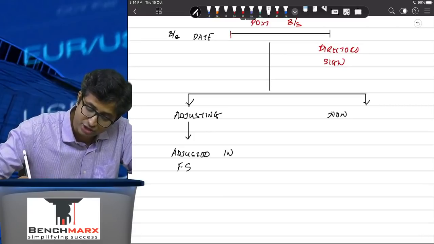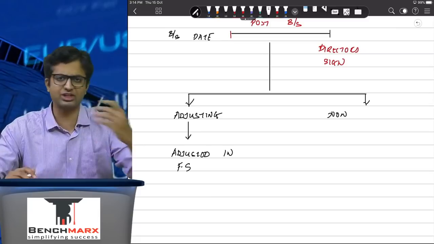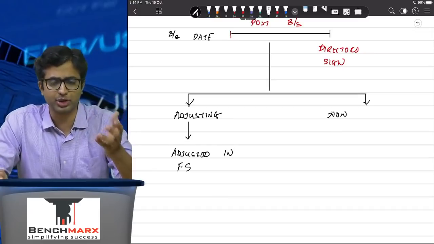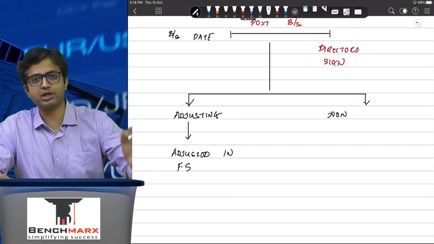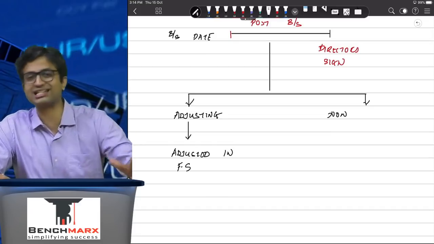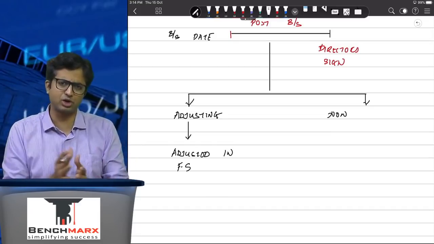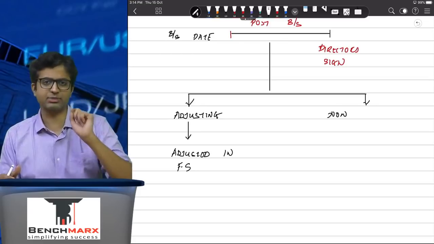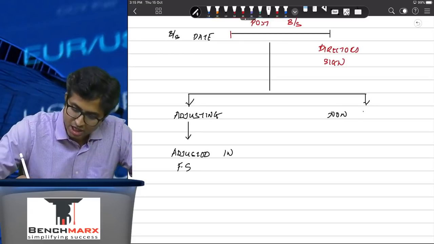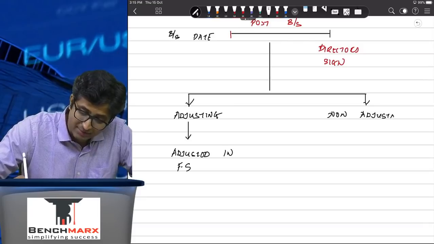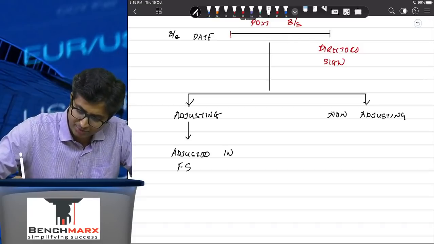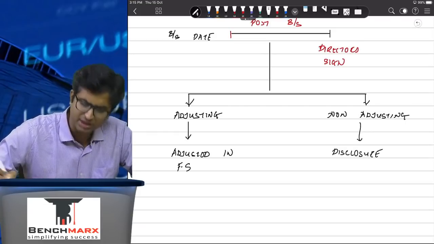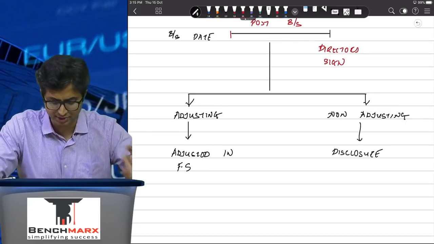What are non-adjusting events? Well, these are material events, not each and every event, which happen in the post-balance sheet period. Something like a fire, or a loss due to an earthquake, which happens in the post-balance sheet period and pertains to conditions not existing on the balance sheet date. For example, there was no fire on the balance sheet date. In the post-balance sheet period, in April, there was a big fire and there was a big loss. This loss by fire, you will just disclose. Non-adjusting events which are material, or an amalgamation that happens in the post-balance sheet period, you will merely disclose. A disclosure will be given typically in the notes to accounts, and can also be given in the director's report.